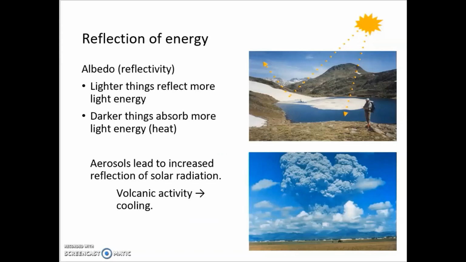Light colors reflect more heat energy and have a higher albedo, like fresh snow and dense clouds, for they can reflect about 85 to 90% of the light falling on them. Aerosols in the atmosphere can lead to a cooling effect because of the energy that is reflected back before reaching Earth. After a large volcanic eruption, the sulfate aerosols in the atmosphere can lead to 1 to 2 years of cooler than normal global air temperatures.